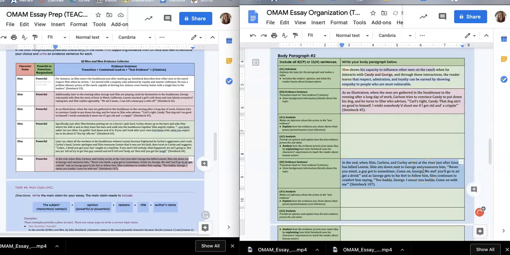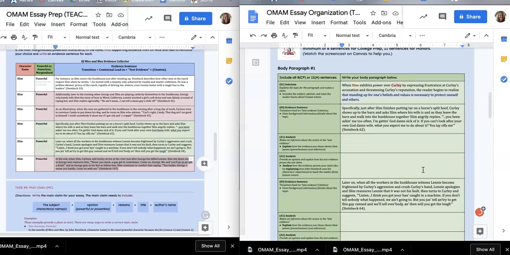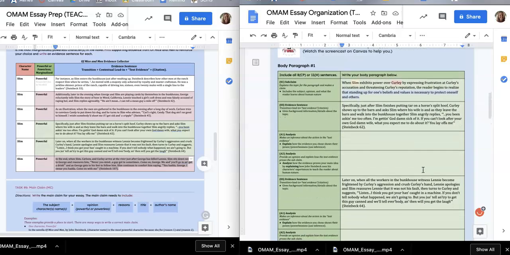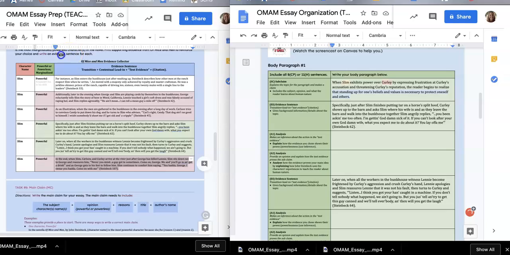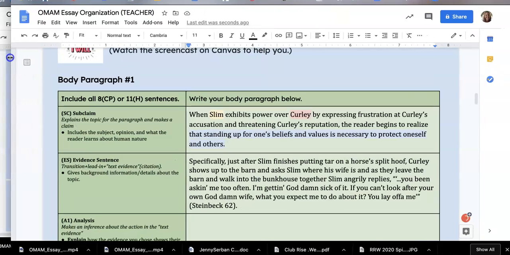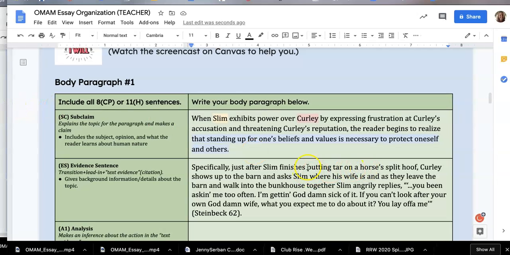So here's the good news. You started out today realizing that you had to write 8 sentences, but in actuality you don't. You have to write 5 sentences because you already wrote your subclaim and you already wrote your evidence sentences. And those should be ready to go by now if you've made the changes to this document. So at this point, you don't need this document anymore. You can just go ahead and take this document and make it really large on the page, and that way you can probably work a little bit better.